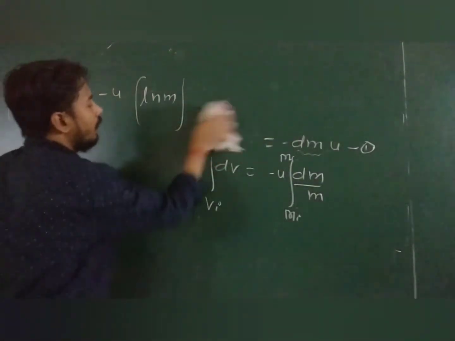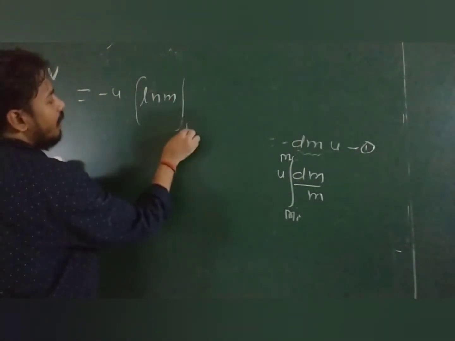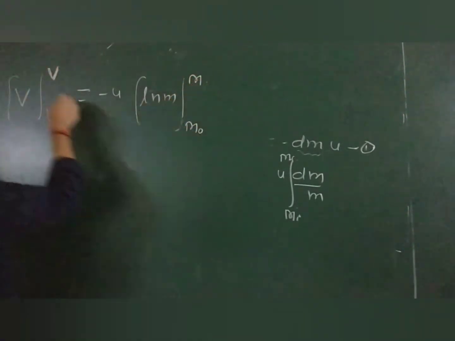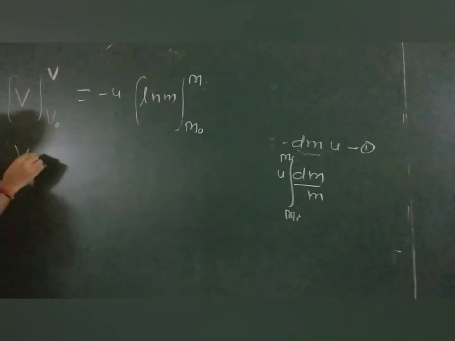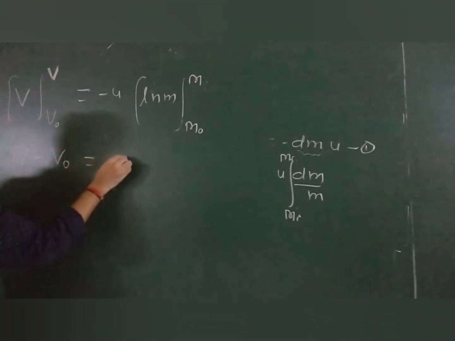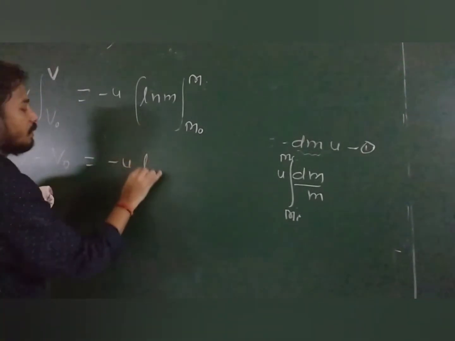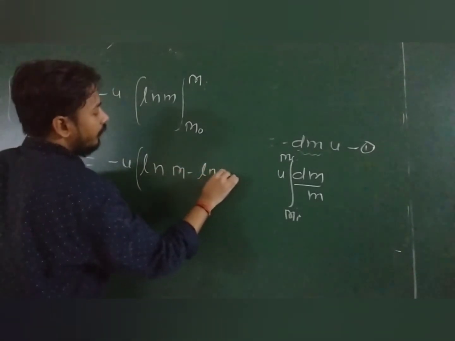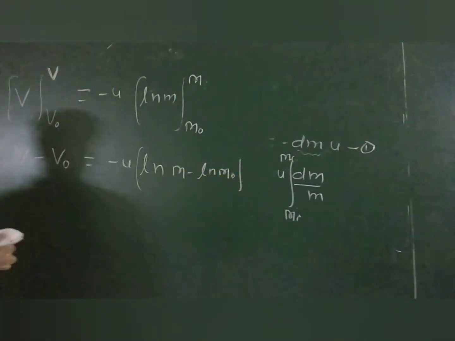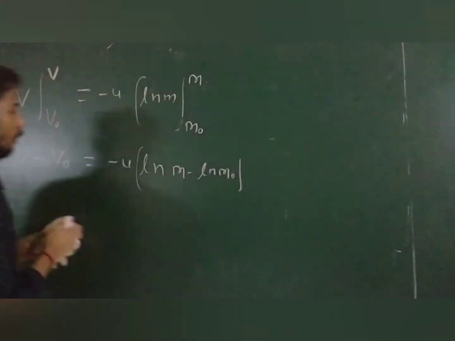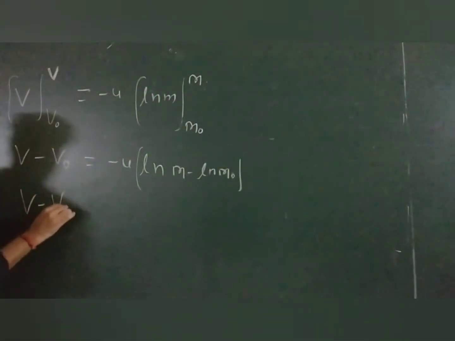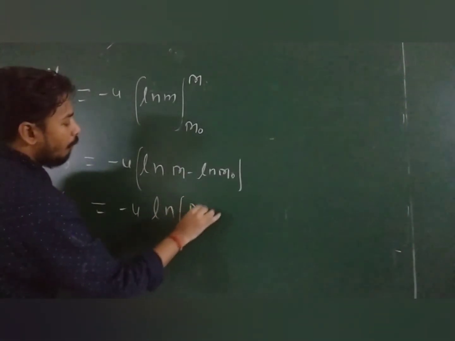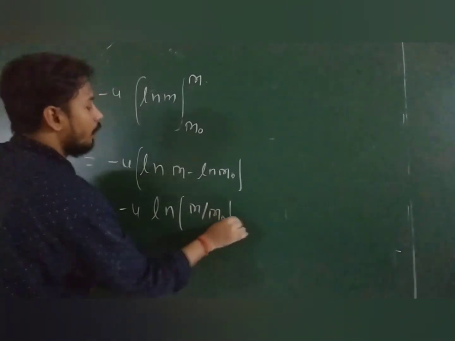Upper limit, lower limit is what? Initial mass, the initial mass at t equal to 0, I assume m naught. Final mass, suppose m. So from here, this becomes v minus v naught is equal to minus u times ln of m minus ln of m naught. If you apply the properties of log, this becomes v minus v naught is equal to minus u times ln of m by m naught.